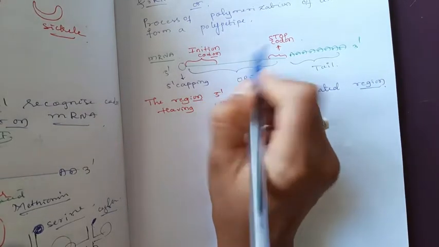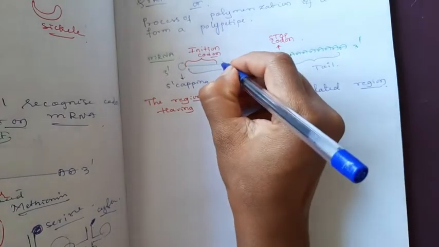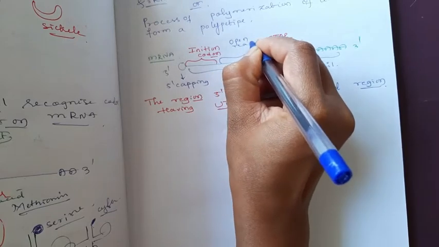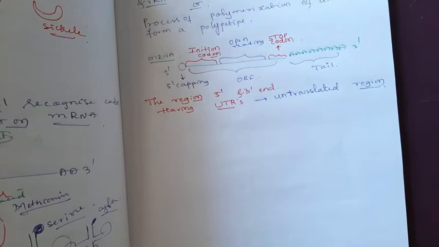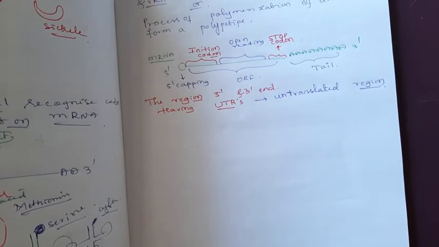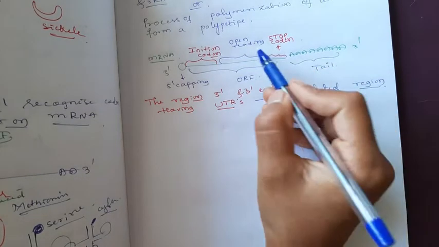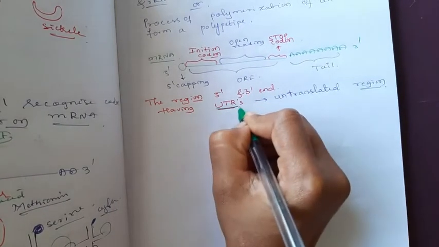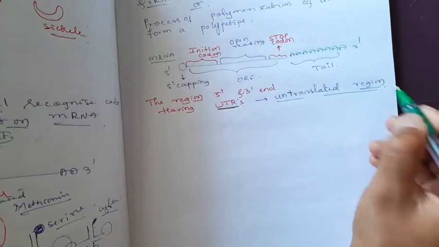The region which is the actual open reading frame is the only part that is going to be translated. The UTRs are present on both sides of the mRNA and translation does not occur in these regions. The translated region is the open reading frame. Remember, UTRs are the untranslated regions.